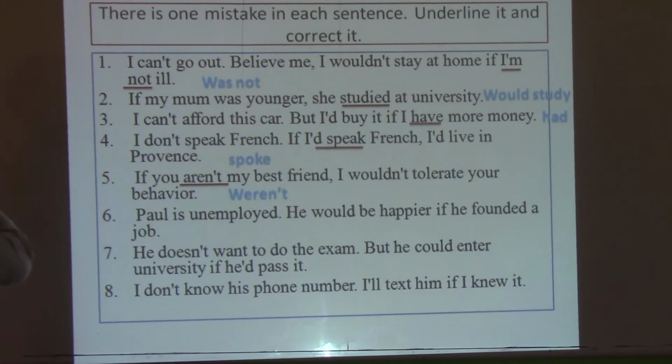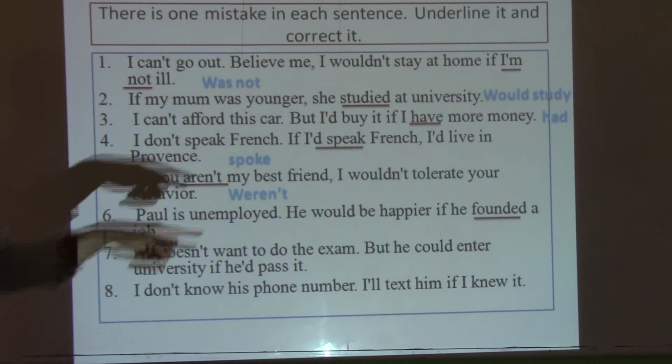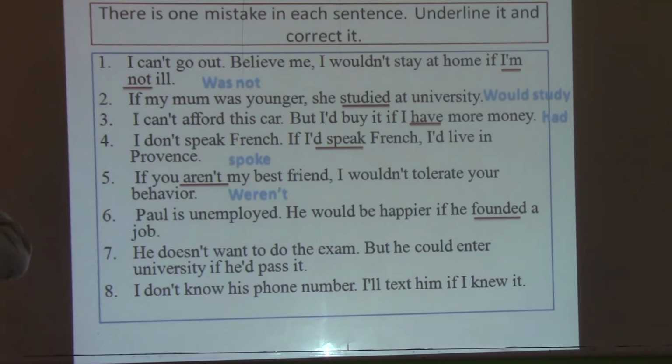Okay? The sixth one, Paul is unemployed. He would be happier if he found a job. So the mistake here is for the verb. The past form that we should put there is found, because the base form is find. So it's an irregular verb.